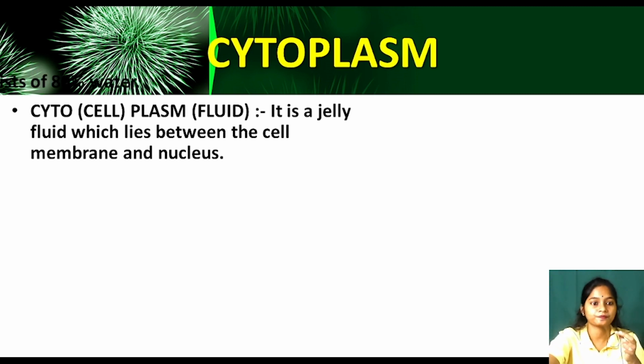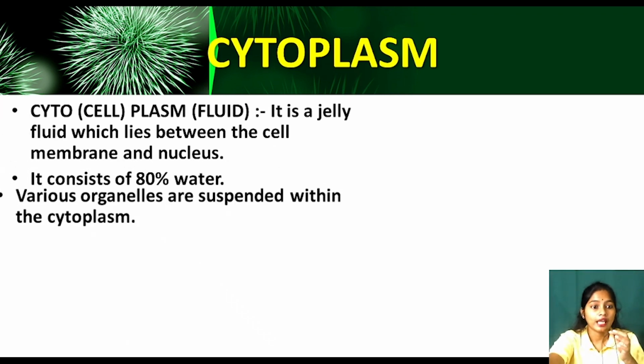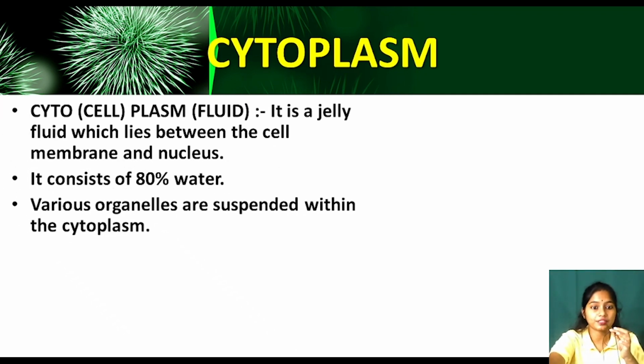Now moving ahead, it consists of 80% water. As it is a fluid, it contains 80% water. Various organelles are suspended within the cytoplasm. There are different organelles which are floating in the cytoplasm. If it is a liquid, some things will be floating, which means they are suspended within the cytoplasm.